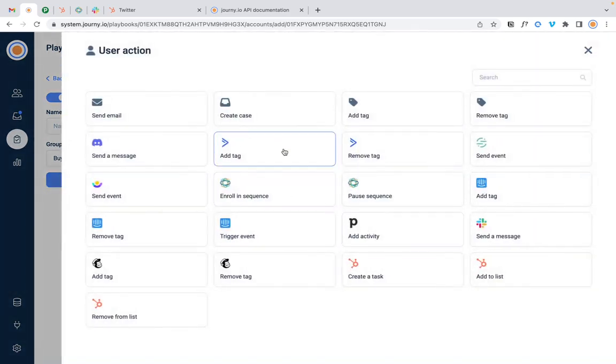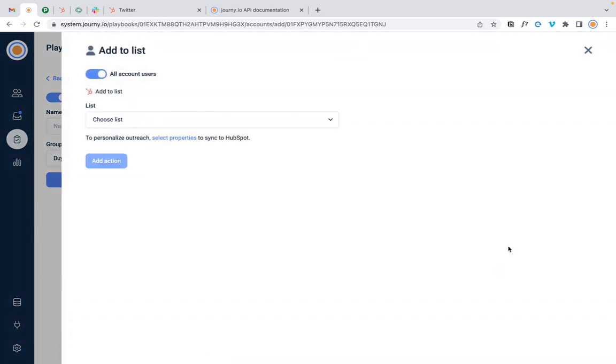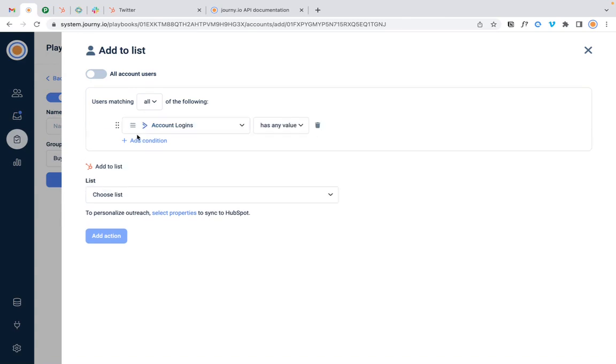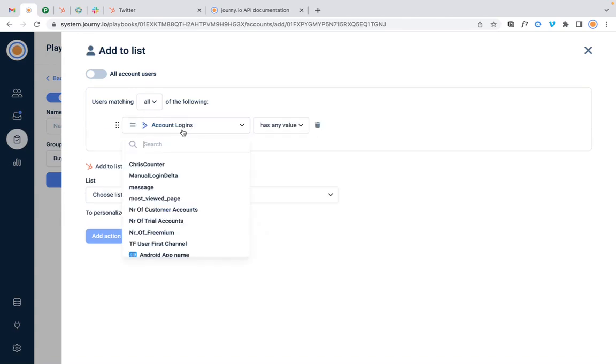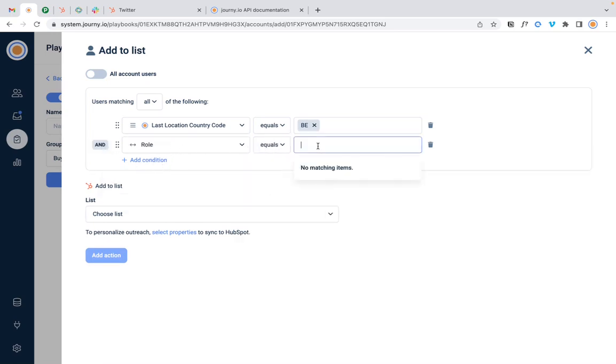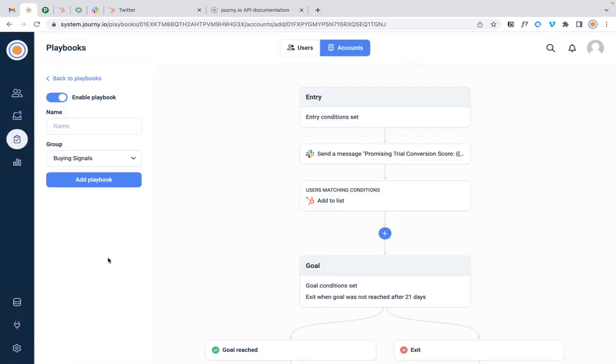And so let's say that we have a list where we want to send emails to. Shall we send it to all the users of that account, that promising account? Well, no. Let's actually only send it to the ones that are based in Belgium, for example. And another one, where the relationship, that's an important one, equals admin. So we only want to send things to admins that are located in Belgium, and we're going to add them to that list. All right.